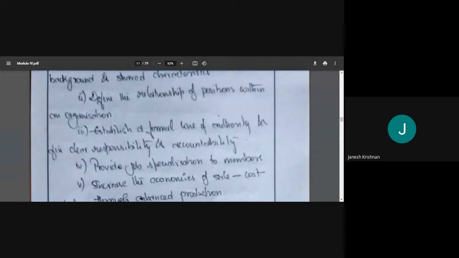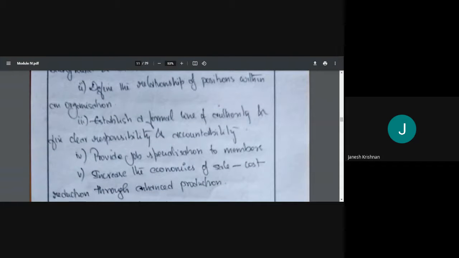You will be continuously designing various types of buildings, various structures. So you're getting exposed to new and new things, and you are growing. You are specializing. Being a part of a design group, you'll become an expert in designing. So you provide job specialization to members.